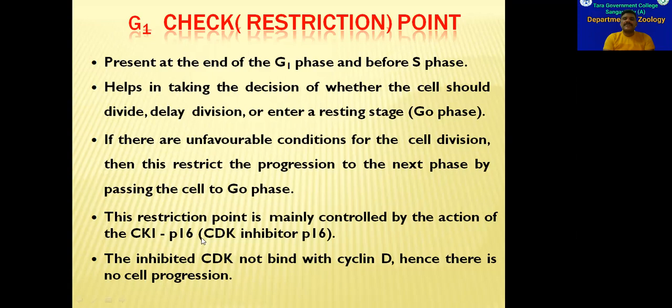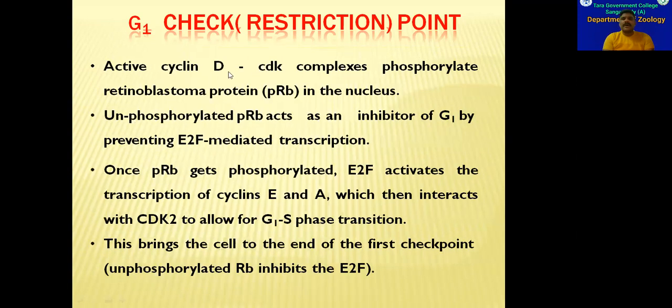When this P16 is attached to these cyclins and CDK enzymes, then the cell will not enter into S phase. So if the P16 protein concentration is high, and this P16 protein is attached to the cyclin D and CDKs, then the cell is not allowed to enter into S phase. And active cyclin D-CDK complexes will phosphorylate retinoblastoma protein.